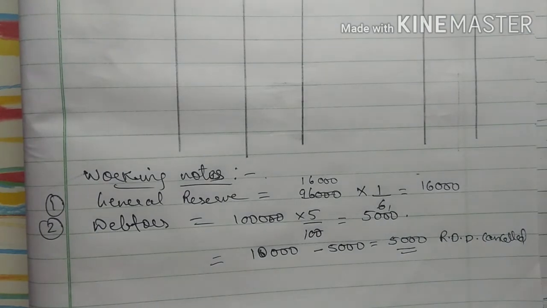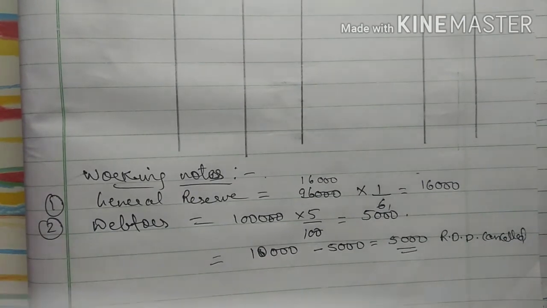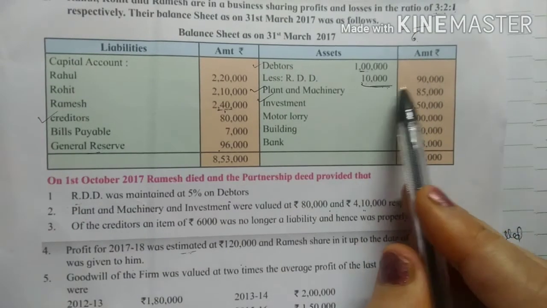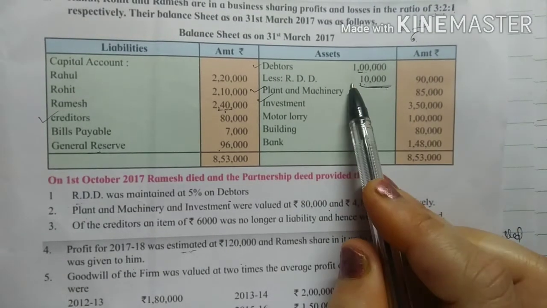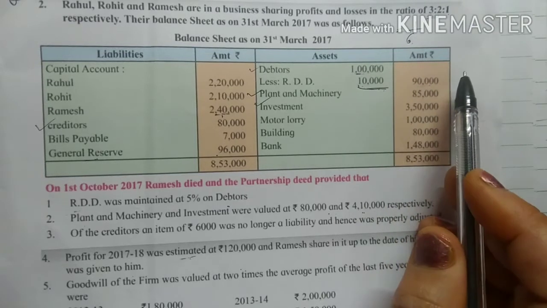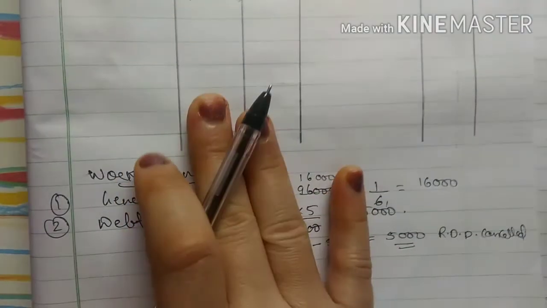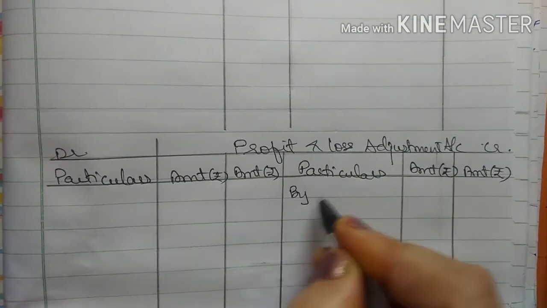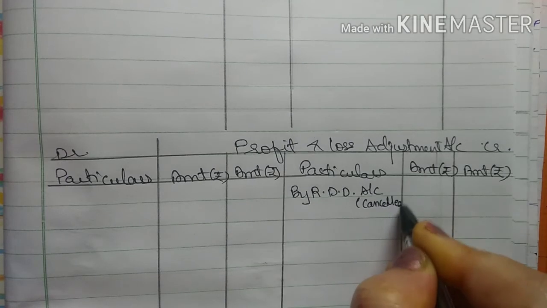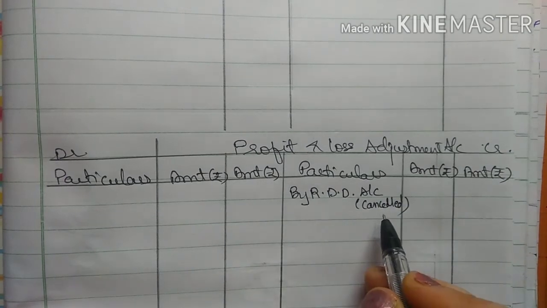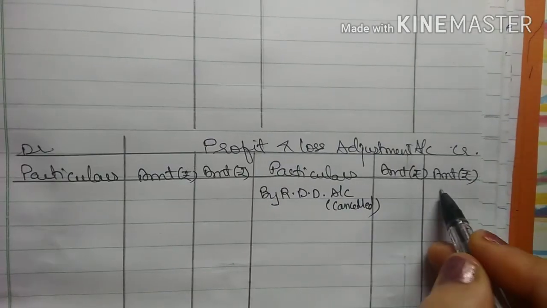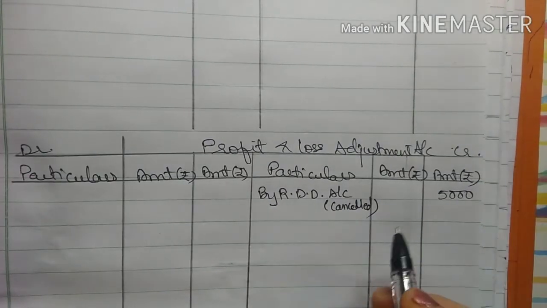And whenever the RDD is cancelled, it becomes the profit for the firm, right, because your debtors will increase by that 5,000. Like here, when you deducted 10,000 from 1 lakh of debtors, it became 90,000. Now here you only have to minus 5,000, so your debtors will increase, that is 95,000. So RDD cancelled means what? Profit for the business. So it will come in profit and loss adjustment credit side by RDD account cancelled, and the amount is 5,000.